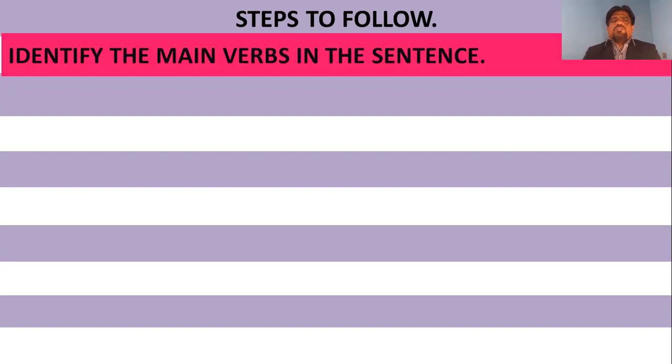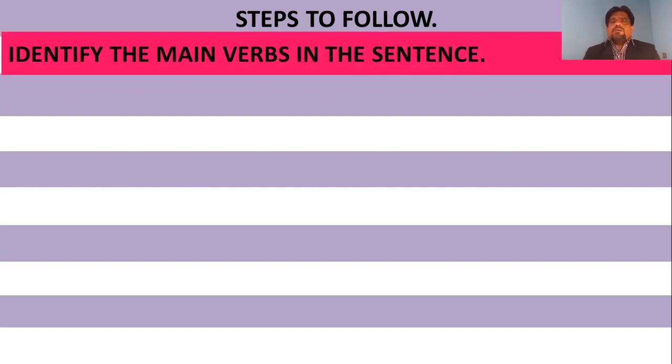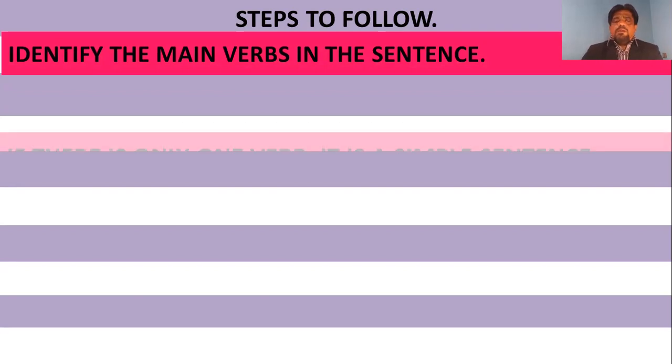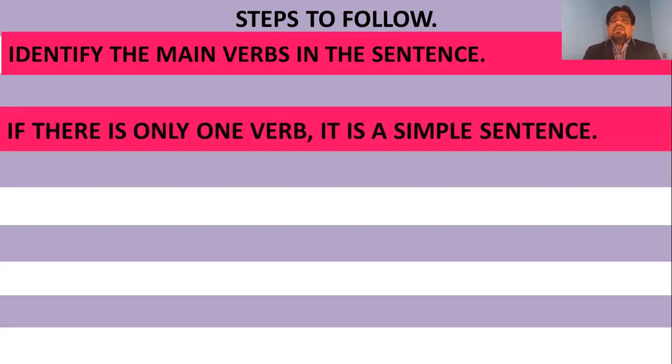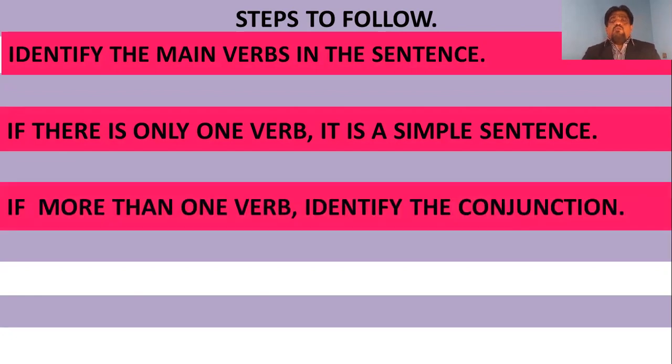First, look at the sentence and identify the verb. If you find only one verb, it is clearly a simple sentence. If you find more than one verb, you have to search for the conjunction that is used.